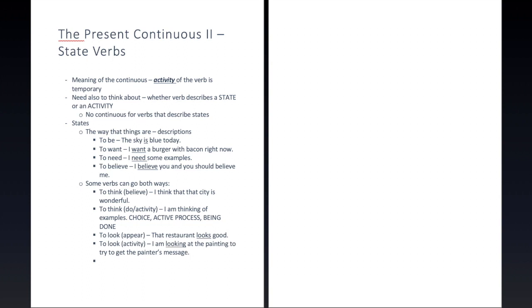All right, let's look at a couple more examples of those that can go both ways. So, see is an interesting example. Well, it can also go both ways. You could say seeing. It means like dating. So I'm seeing her. That would mean that you are dating this person. That would be an activity. But let's talk about see in a different way. See is just you can see it. It's in your field of vision.